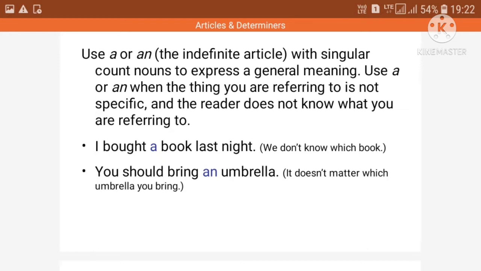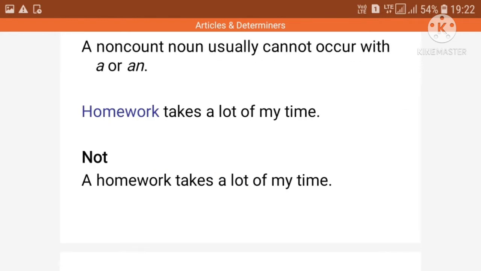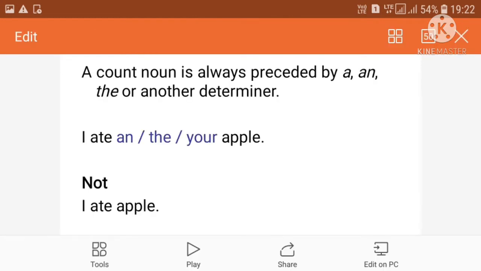Now, a and an are used before countable nouns, with a singular subject. A non-countable noun usually cannot occur with a or an. A countable noun is always preceded by a or an. For example, I ate an apple. You cannot say I ate apple.